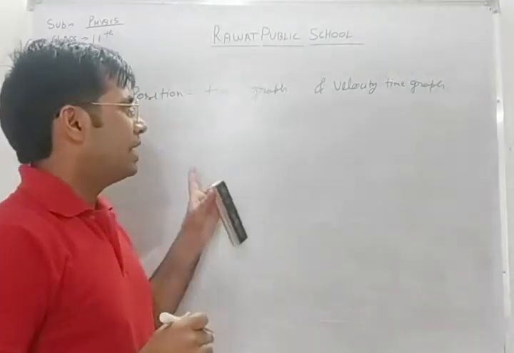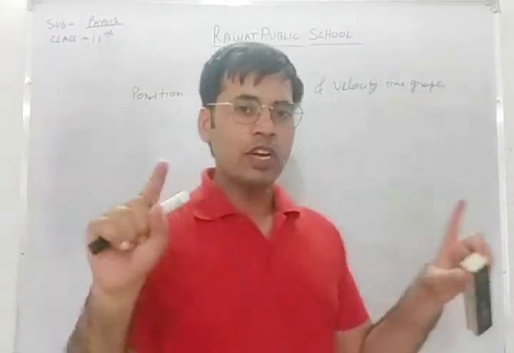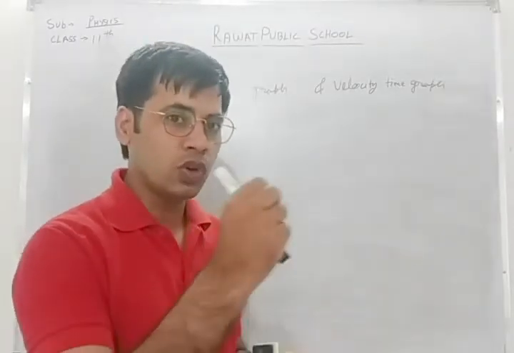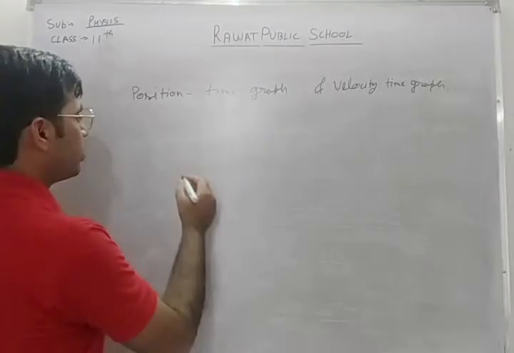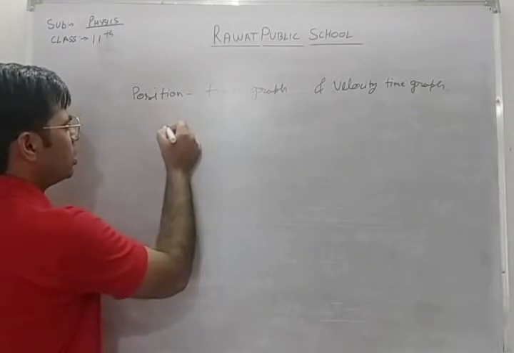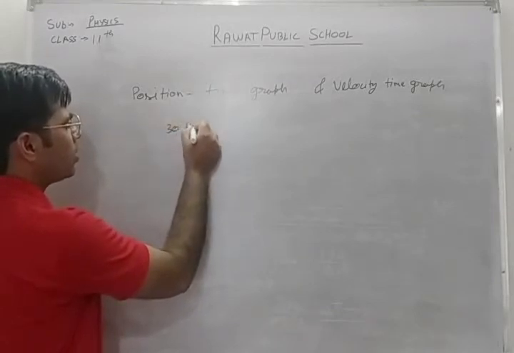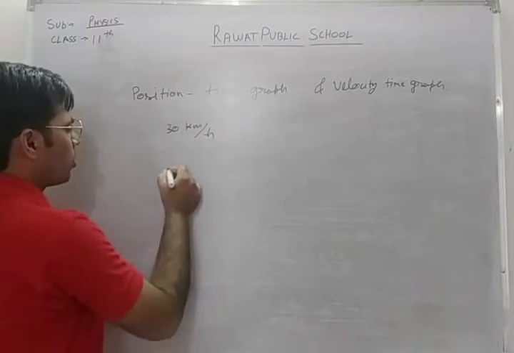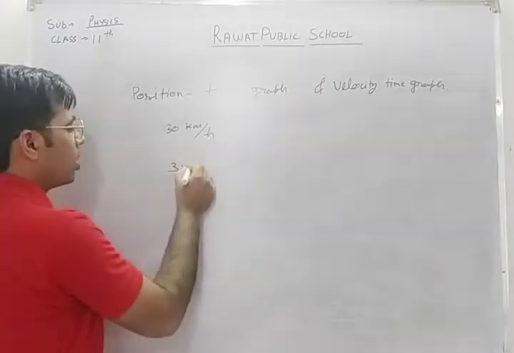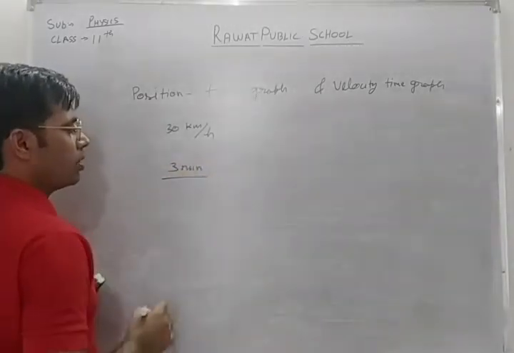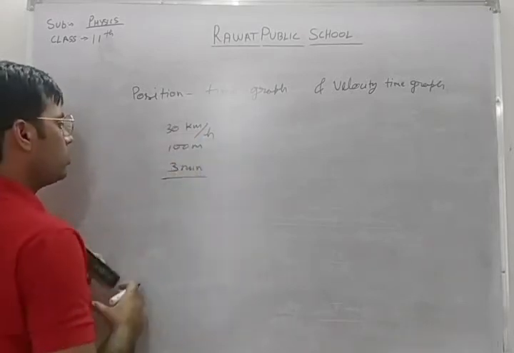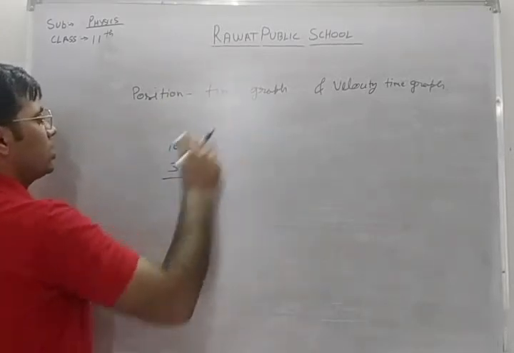Okay, so basically what happens when we are drawing a graph is that we are representing the motion of a particular object in terms of a diagram, a diagrammatical representation. Just like if I am saying an object is moving with velocity 30 km per hour, and it covered a distance of, let's say, 100 meters in 3 minutes. Okay, so let us not say 30 kilometers.